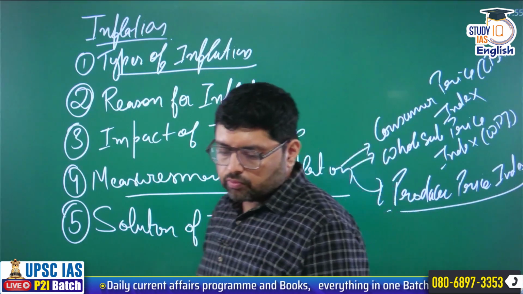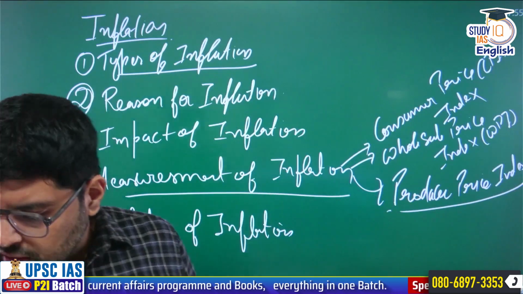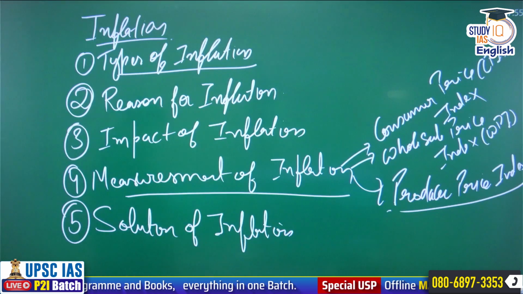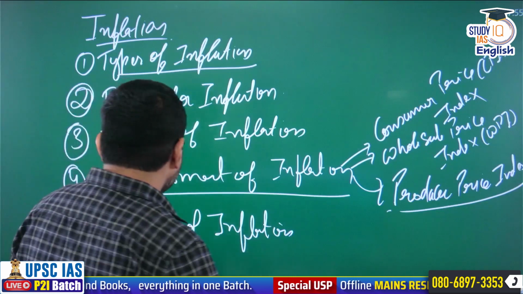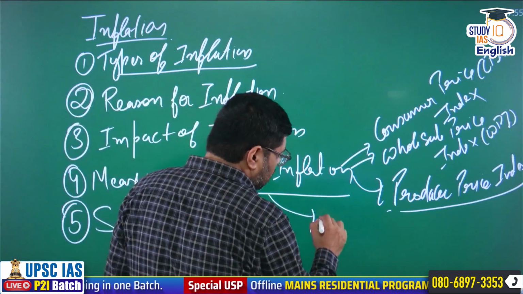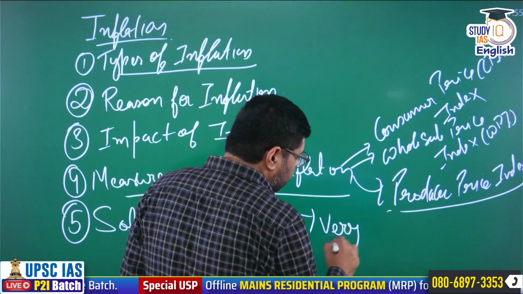This you must know. Okay. So these are the things you must know. Clear? Now, this measurement of inflation, I can say with surety that it is very, very important.